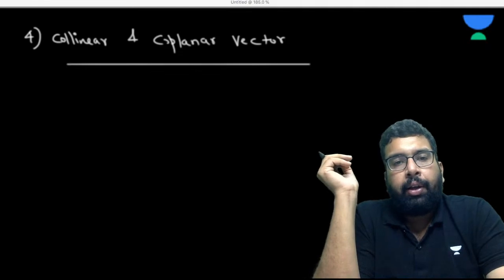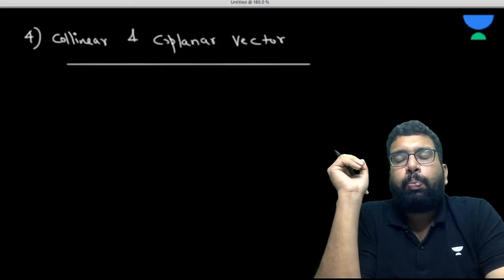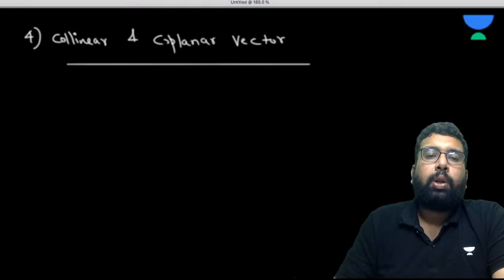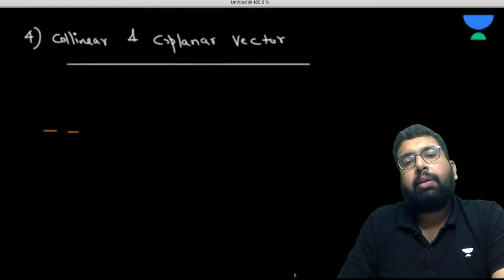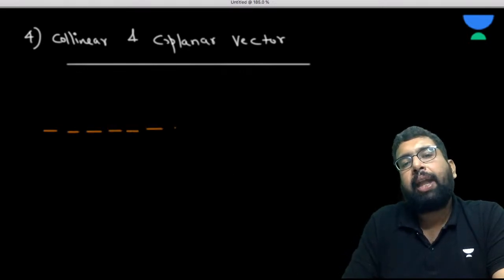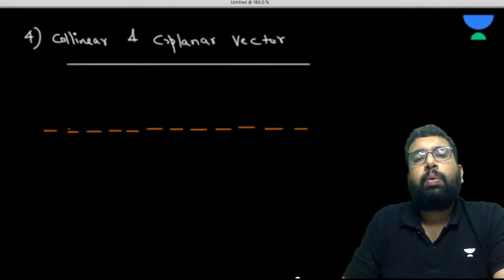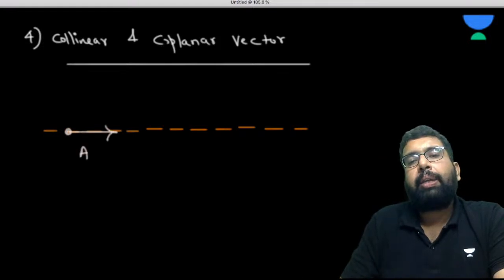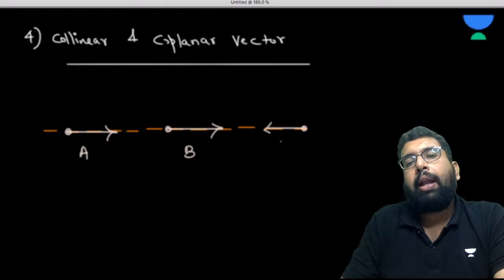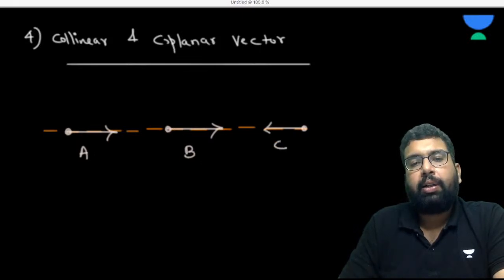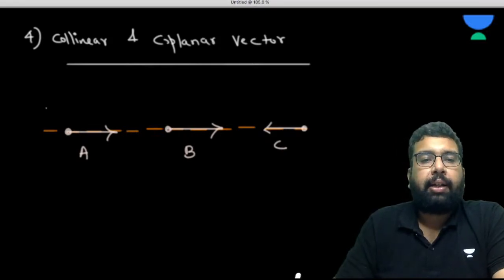Now, collinear and coplanar vectors. So what do we mean by collinear? If two vectors are on the same line or the same axis, they are known as collinear vectors. So let's suppose this is vector A, this is vector B, and this is vector C. They all are acting on the same line, so they are called collinear vectors. Is it clear? Very, very simple.